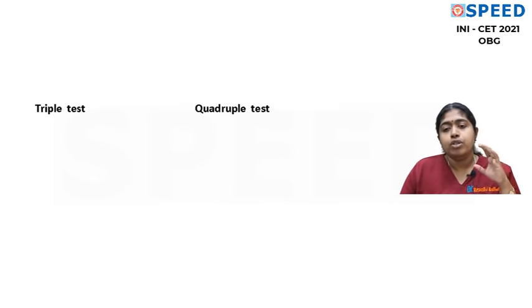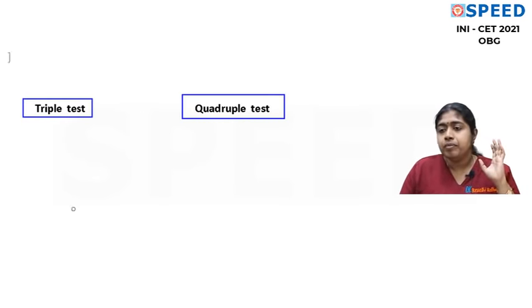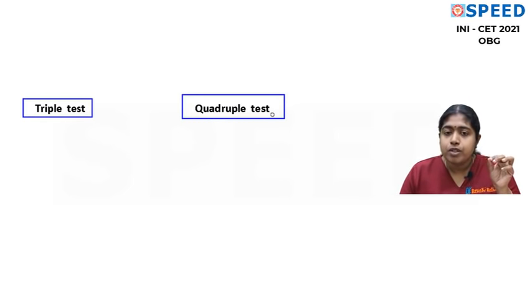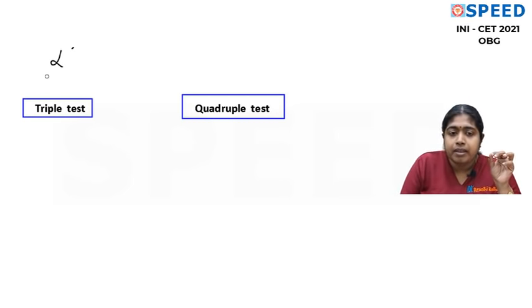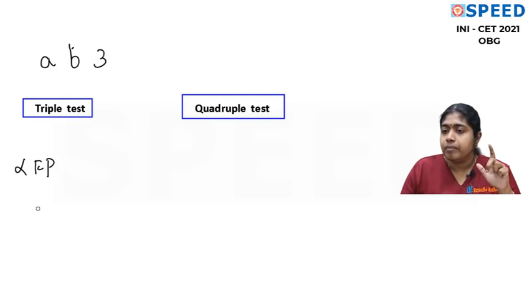Now let's talk about the most commonly asked triple test and quadruple test. You do have a question on triple test and quadruple test in the INI-CET July 2021 paper itself. So we'll discuss it and then we'll see the question next. Fine. So what is triple test and quadruple test? I commonly advise students to follow a very small mnemonic, AB3. This is a very simple way of remembering. Even in the middle of exams, if you get confused, remember ABC, but instead of writing the third alphabet, you are going to write the third number, that is AB3. Is that okay? Now this is very simple. For A, you are going to write alpha fetoprotein. Please remember.